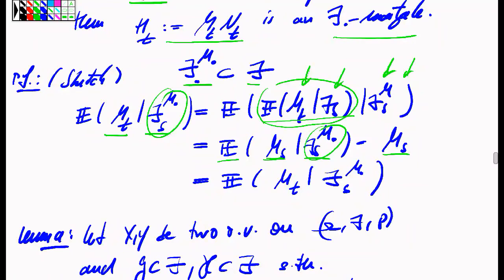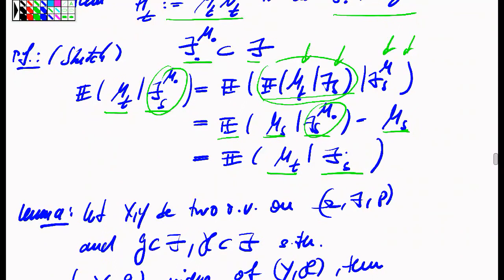And again, by the martingale property, I can write this back as just the plain conditional expectation of the martingale at time t, given the sigma field F_s.